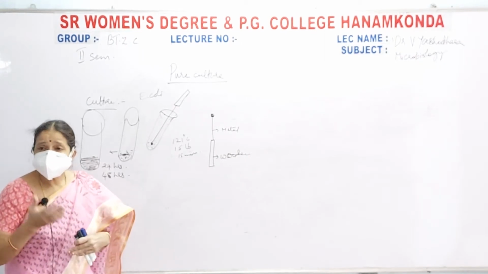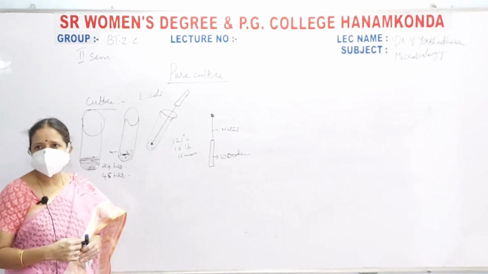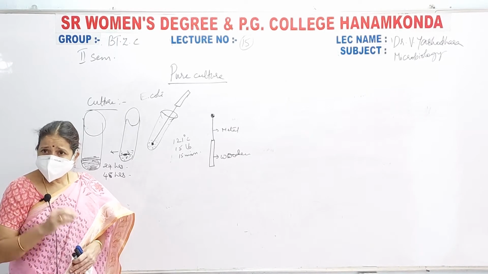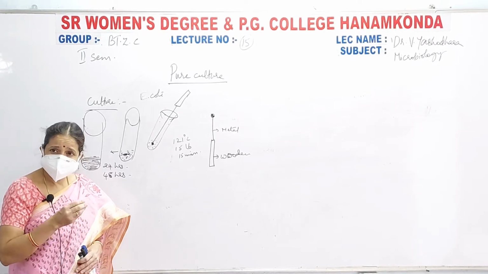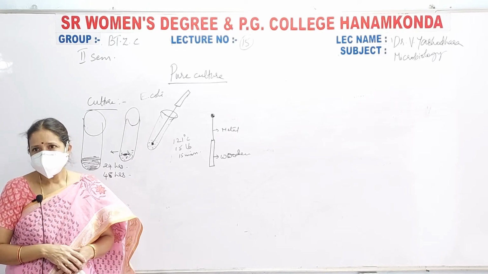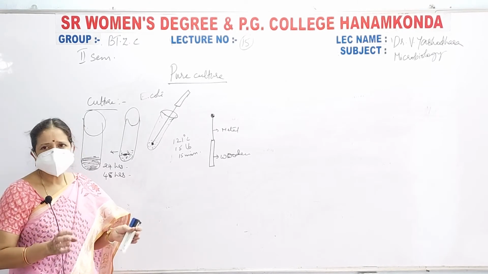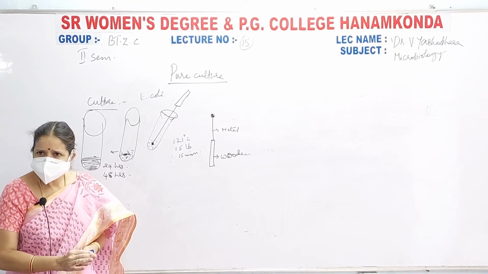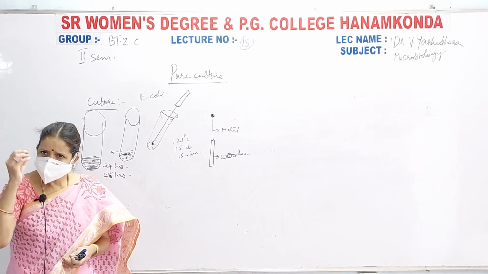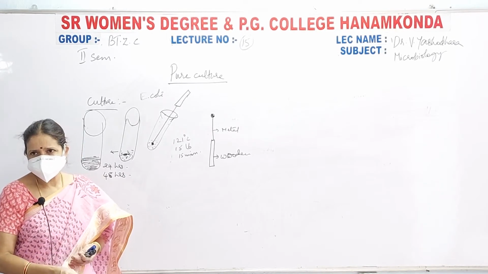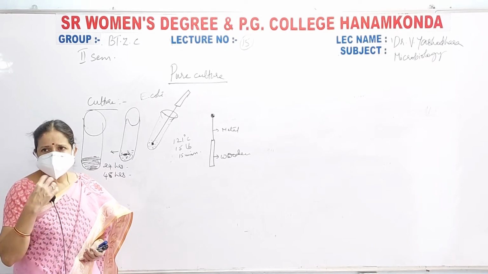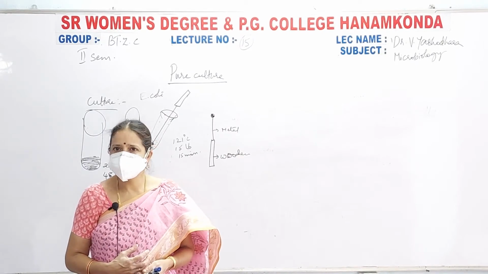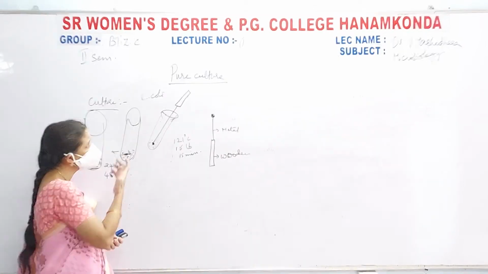Now I want to grow a pure culture. Then what is the definition of pure culture? Pure culture means the culture consisting of microorganisms of the same species grown from a single parent. In simple words, the culture consisting of only one kind of bacterium is known as pure culture. Is it okay?